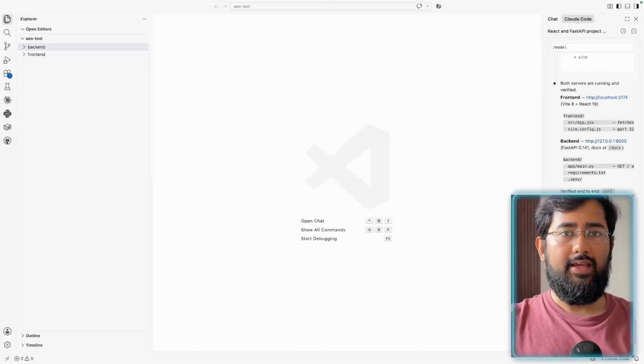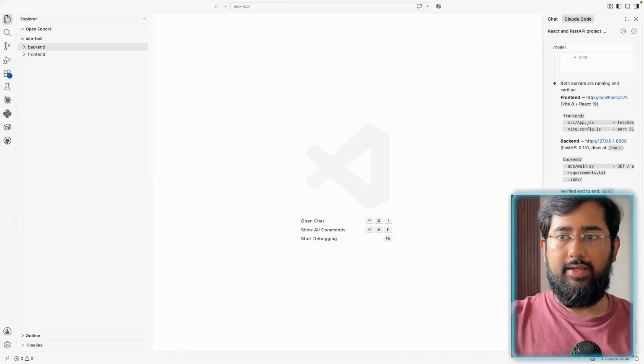Now when you're building with AI, giving context to the AI is very important. So try to be as elaborate as you can and as clear as you can in explaining what your requirements are to the AI so that your output is better. So I'll say, I am building a tool for AEO.